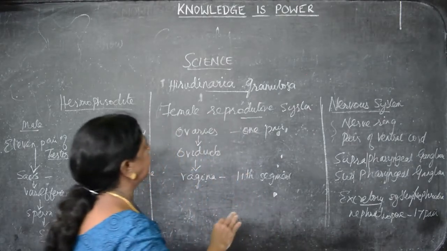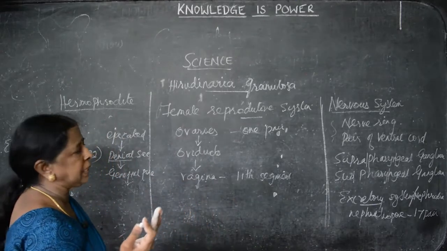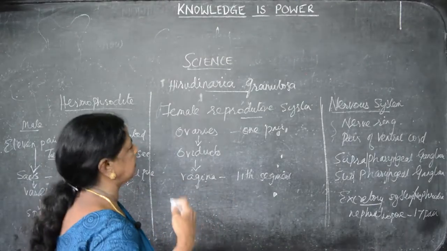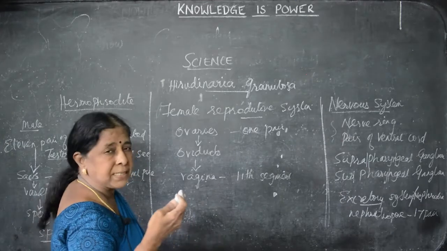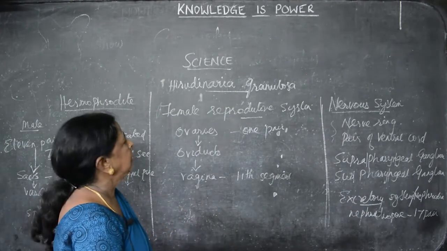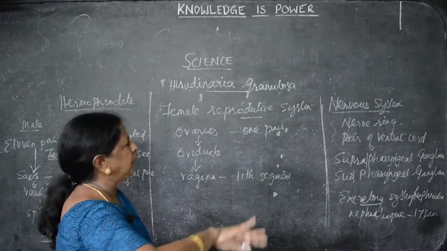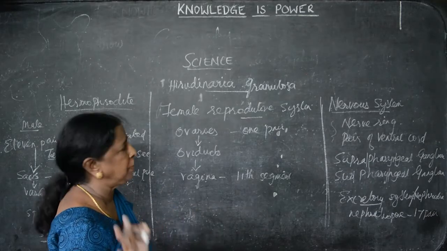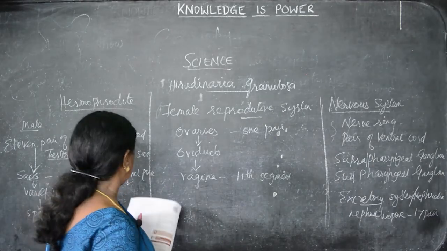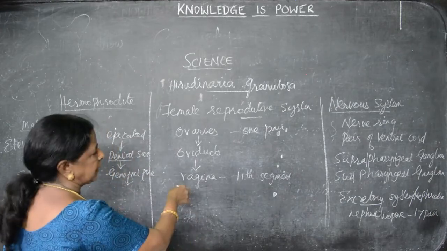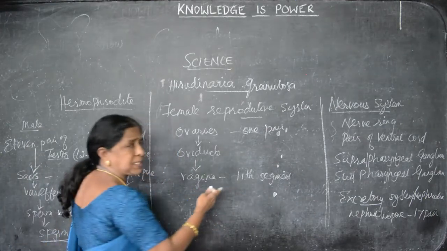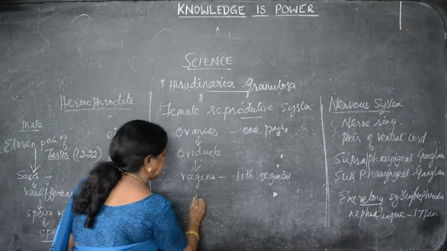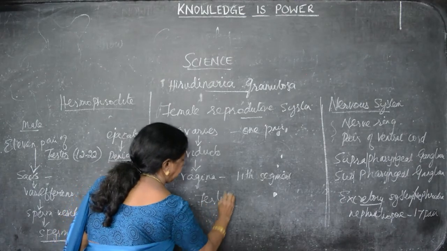And next we have to see what the adaptations are. Adaptation means changing themselves, making some extra structure present in the body according to the atmosphere, according to the habitat where it lives. What are the adaptations here? Fertilization is internal, I said. Fusion of male and female gametes is known as fertilization.